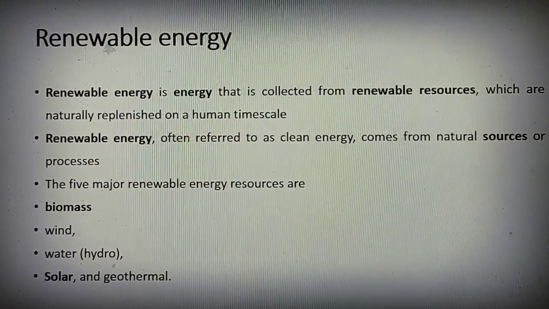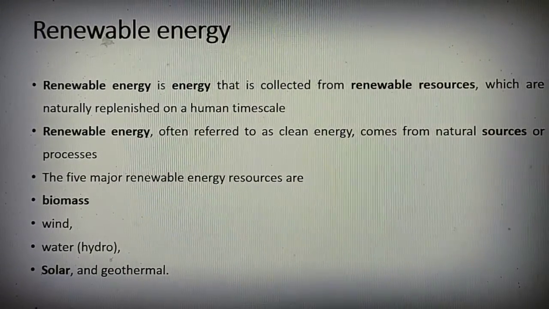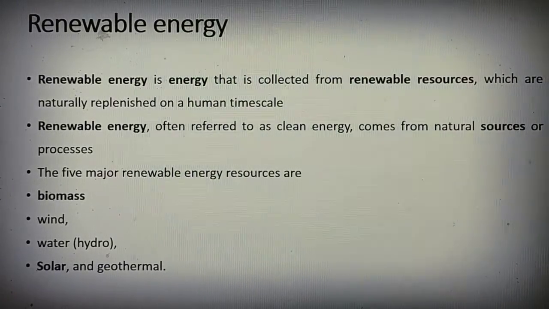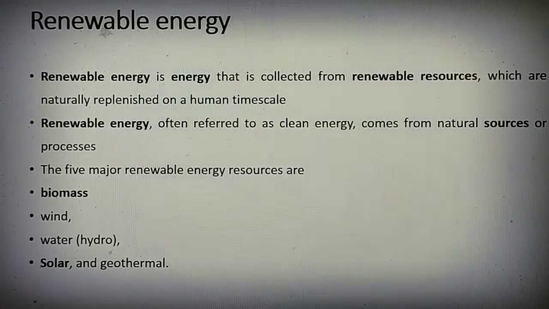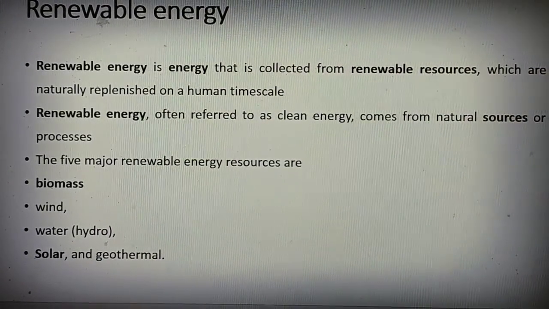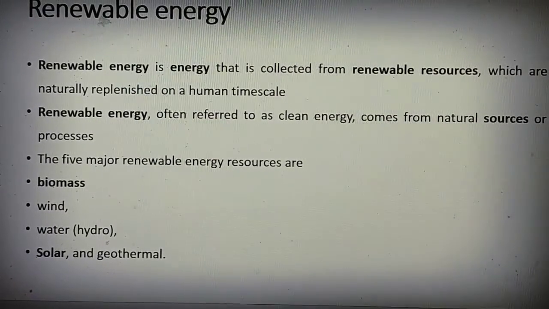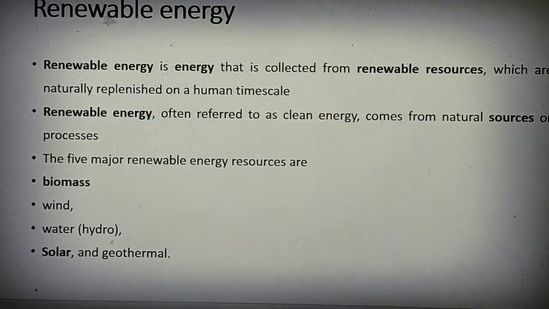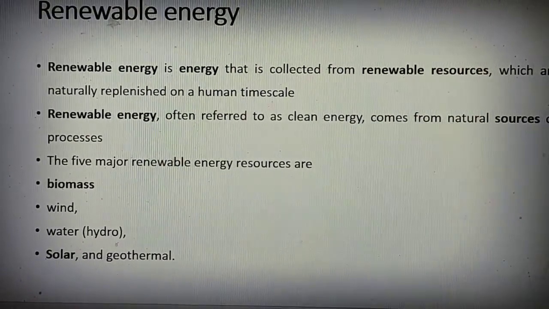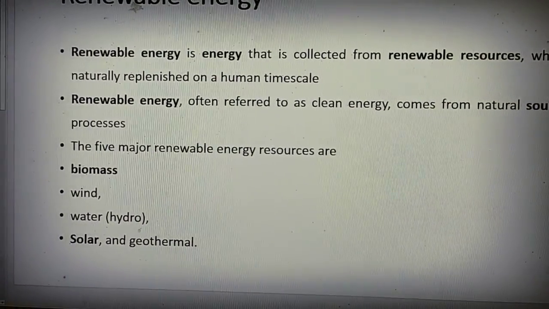Renewable energy is energy that is collected from renewable resources, which are naturally replenished on a human time scale. So it can be obtained continuously, that's why we call them renewable energy resources. It is referred to as clean energy and comes from natural resources or processes. The five major renewable energy resources are biomass, wind energy, water or hydro energy, solar energy and geothermal energy.